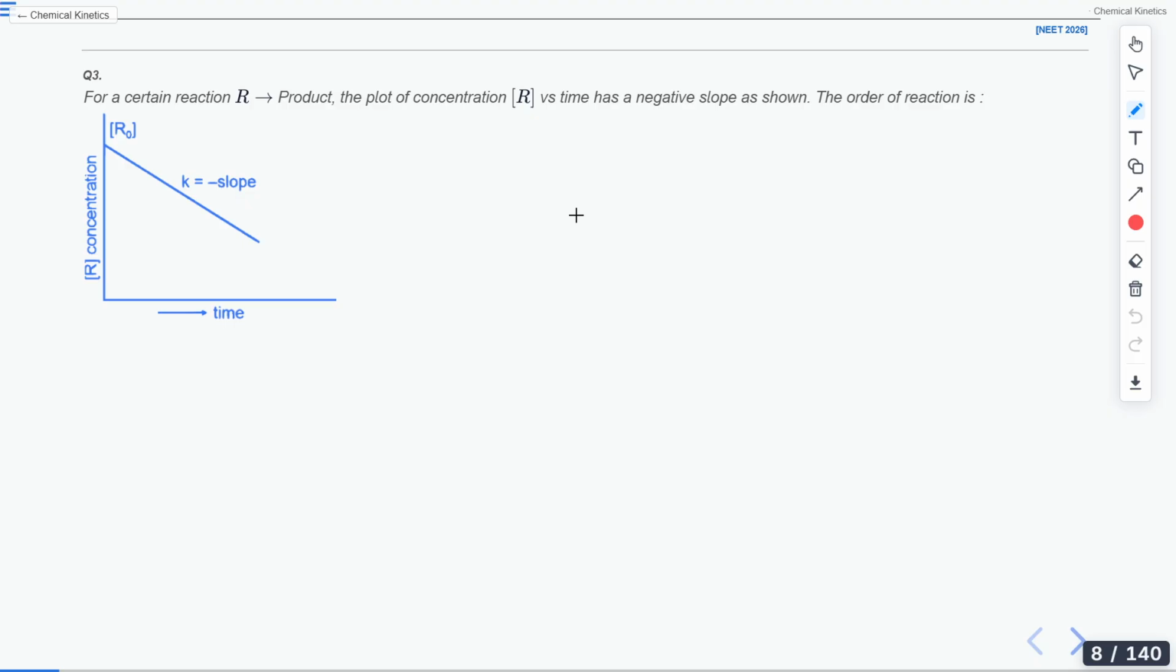Okay. Now you are given a plot of R versus time. So this is your R and this is your time. R is concentration versus time, and it has a negative slope. Then what is the order of reaction? So we already have an answer here. Zero order. Okay, let us see if it is correct or not, Amrita, Sasi.